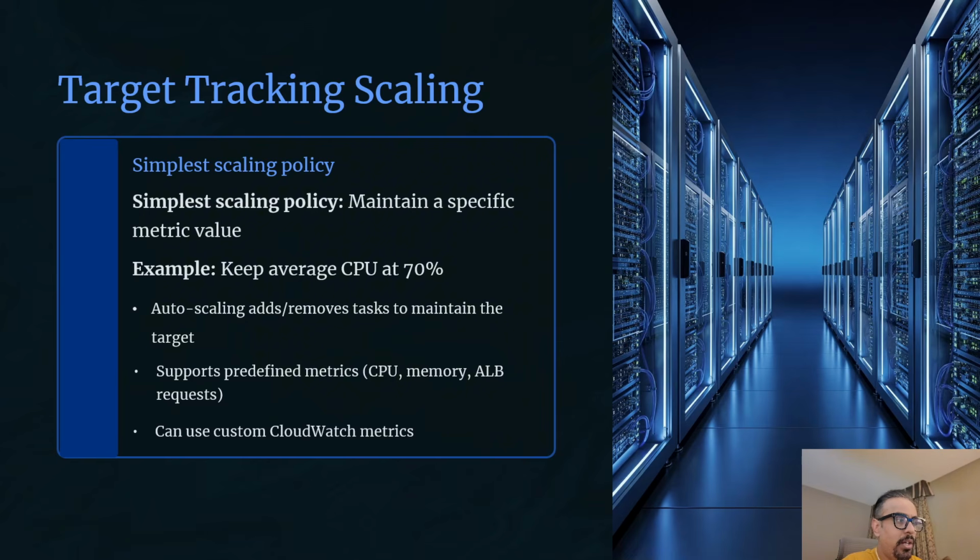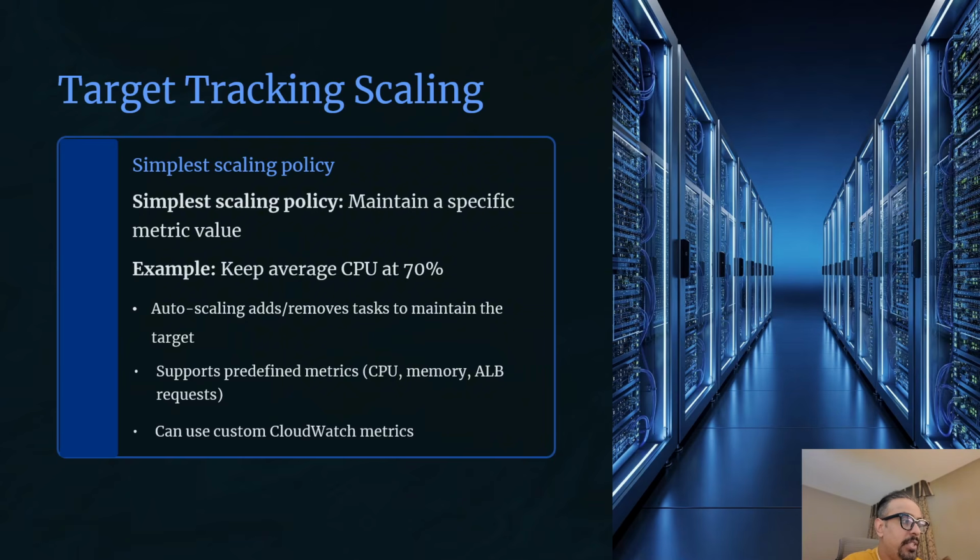You tell autoscaling, maintain 70% CPU, and it calculates how many tasks are needed. If CPU is 85, autoscaling adds tasks to bring it down to 70. If CPU drops to 50%, it removes tasks to bring it up to 70%. Autoscaling continuously adds and removes tasks to maintain the target.